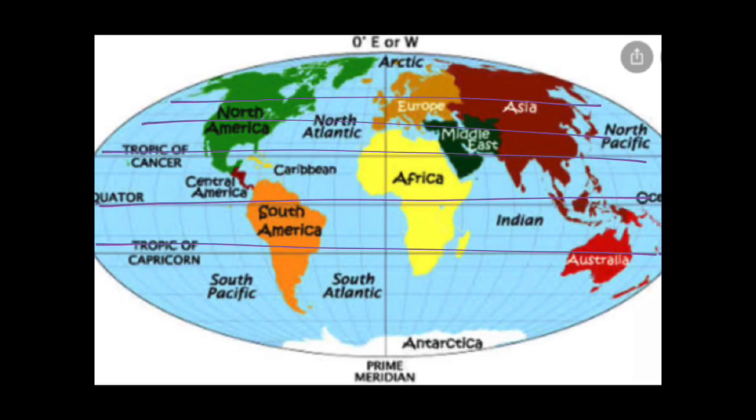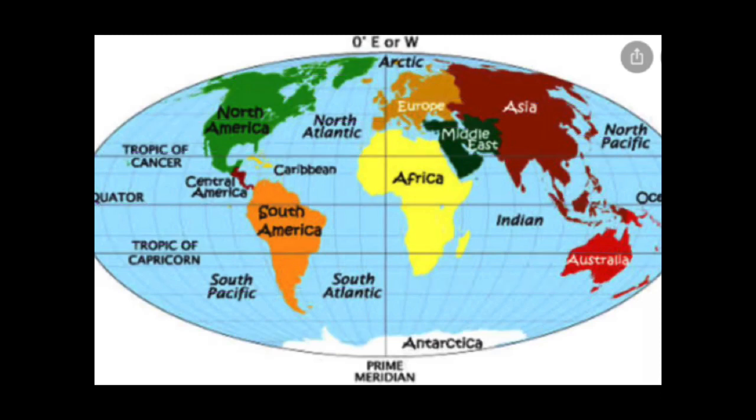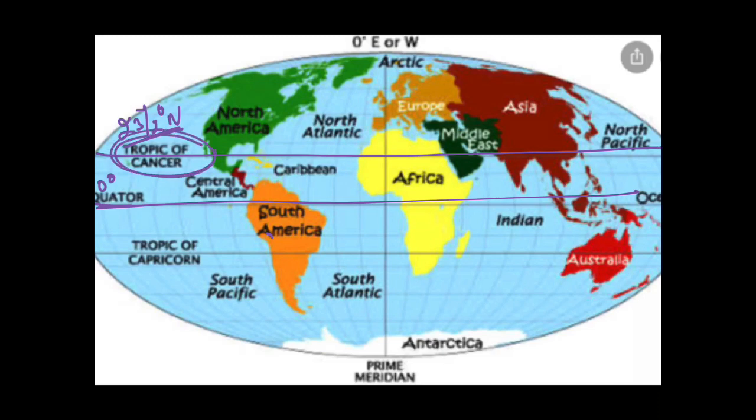There are many lines over here, and the most important ones are the Tropic of Cancer, which is at 23.5 degree north. This is the 0 degree equator, and this is 23.5 degree north. As it is in the northern hemisphere, it is known as 23.5 degree north, and also by the name Tropic of Cancer.